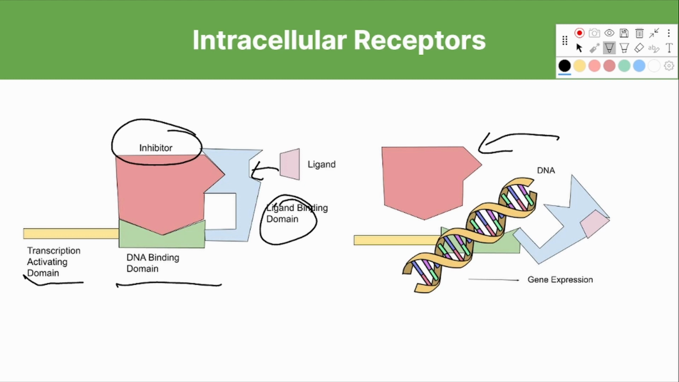Once the inhibitor is removed, this allows the DNA binding domain to be exposed and bind with DNA, which in turn allows for changes in genetic expression. And finally, these changes in genetic expression lead to cellular activity. Now, once again, you can see the 4 different steps of endocrine signaling here.